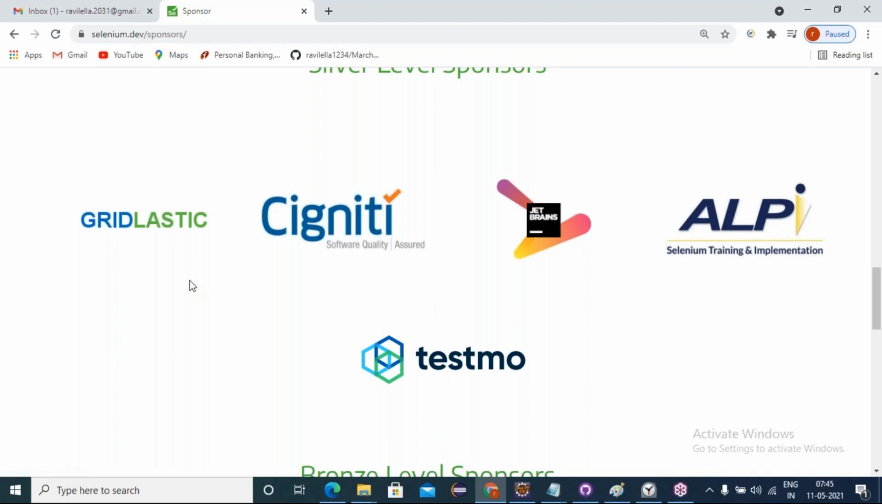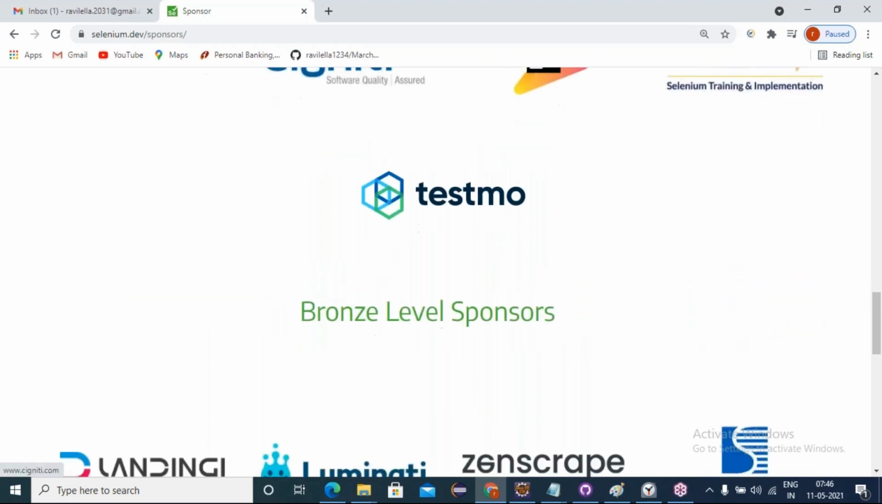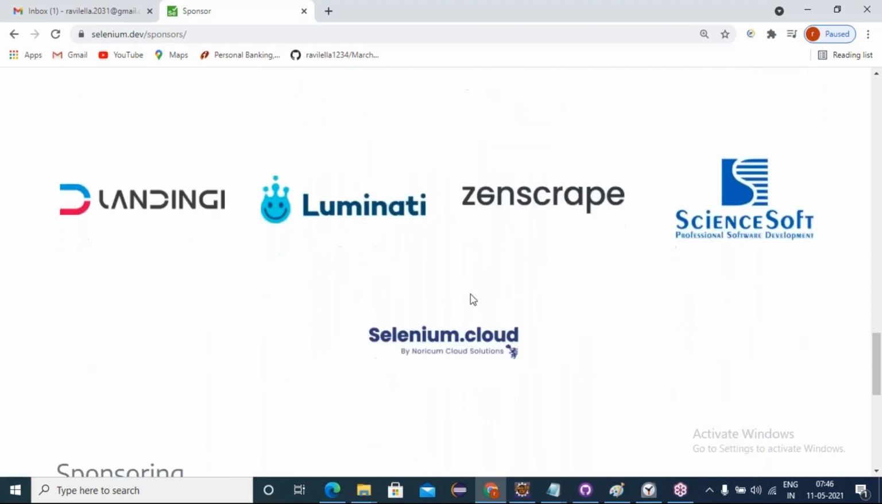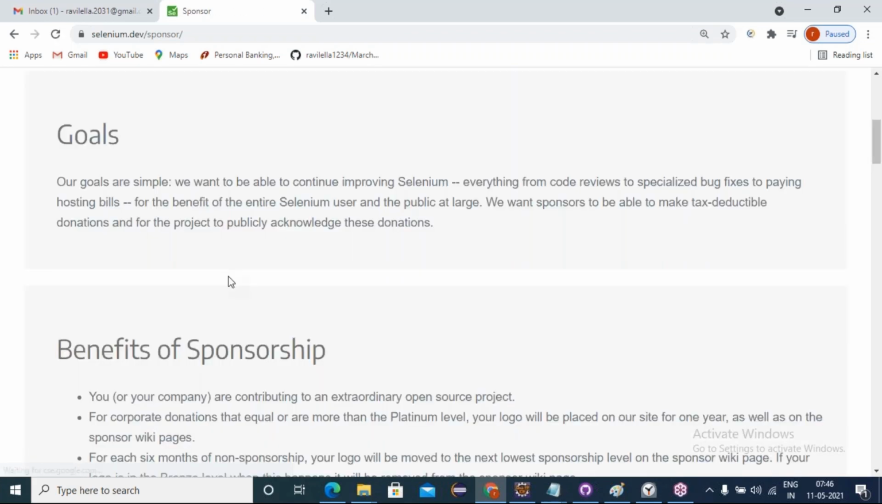Suppose you also own your own company and want to promote your business with the Selenium community. Yes, you also can be a sponsor. Bronze level sponsors are there too. Would you like your company to be listed on this page? Learn more about sponsoring Selenium.